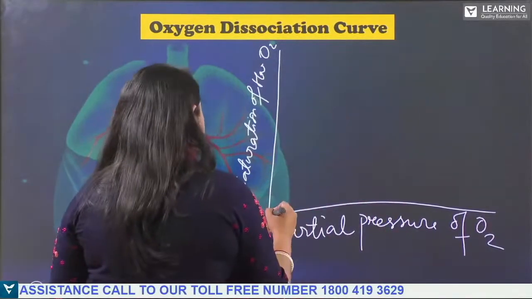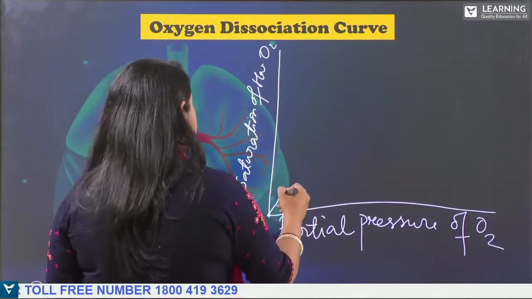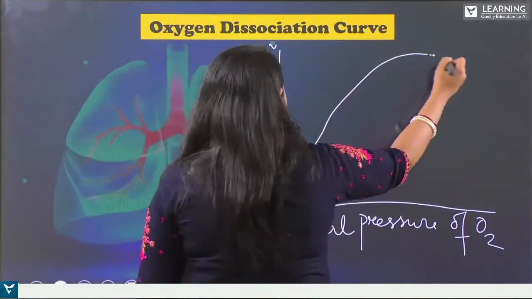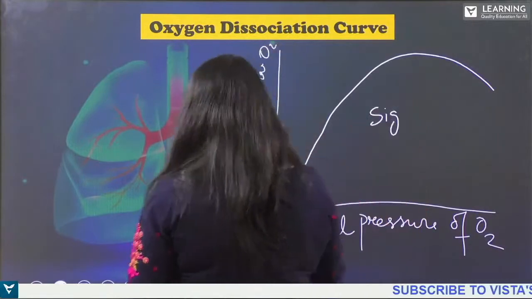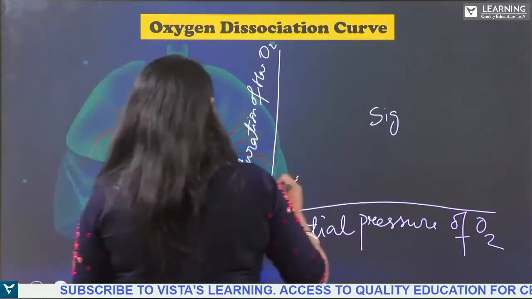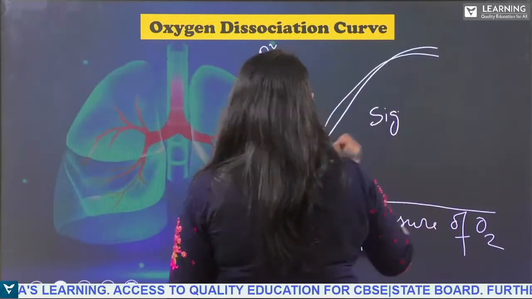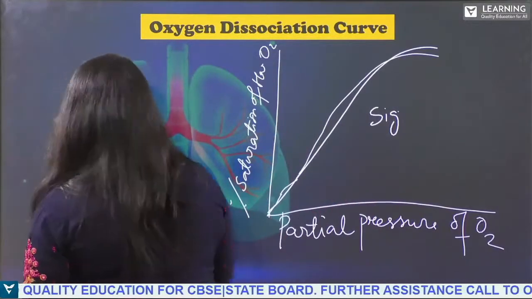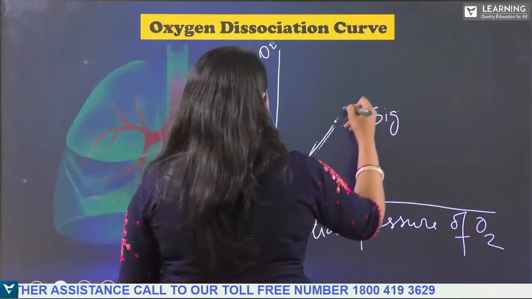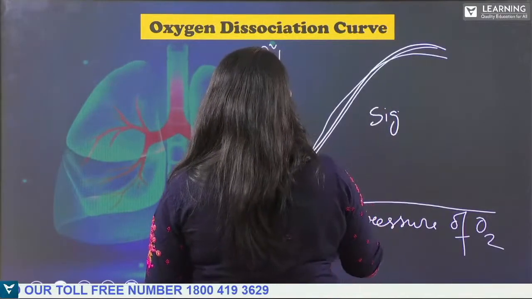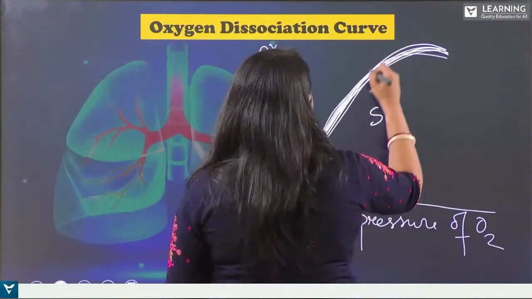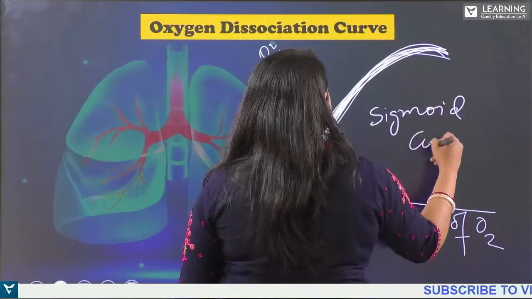So when the partial pressure of oxygen is increasing, the saturation also increases, and it gives a sigmoid curve.